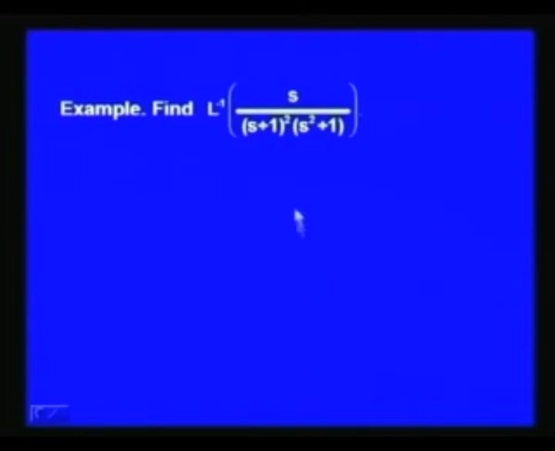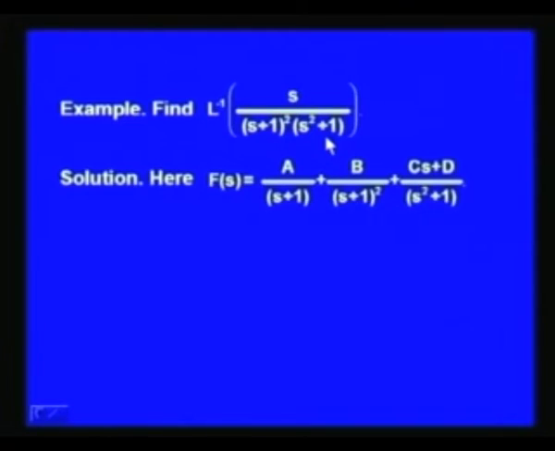Next, we find the inverse Laplace transform of s over s plus 1 whole square into s square plus 1. So, let us denote by F of s, s over s plus 1 whole square into s square plus 1. When we break F of s into its partial fractions, we write it as A over s plus 1 plus B over s plus 1 whole square plus C s plus D over s square plus 1.